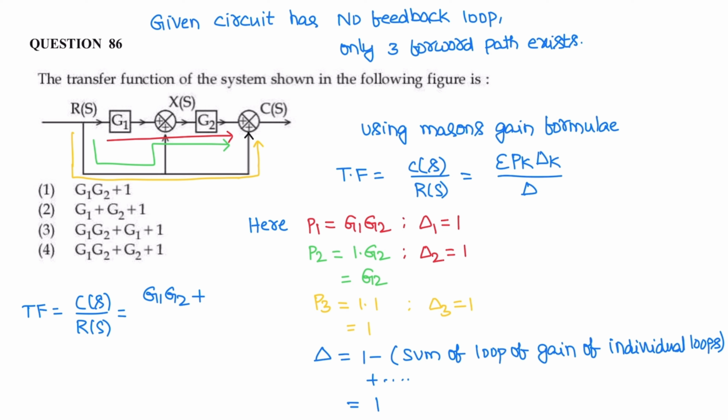P2 value is G2, delta 2 is 1, plus P3 delta 3, 1 into 1 is 1, divided by delta. Delta value is 1. Now the transfer function is G1 G2 plus G2 plus 1.